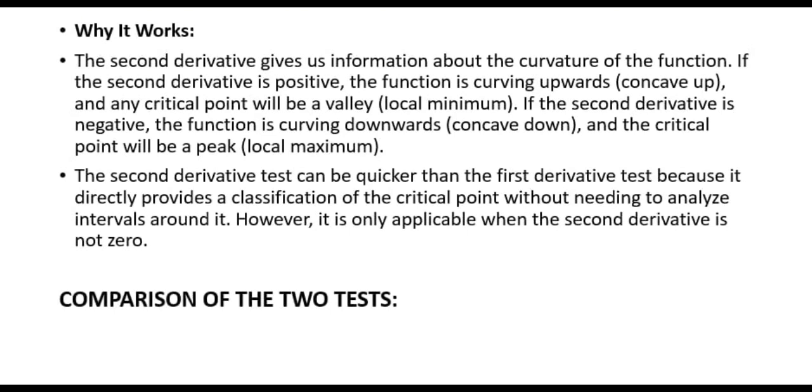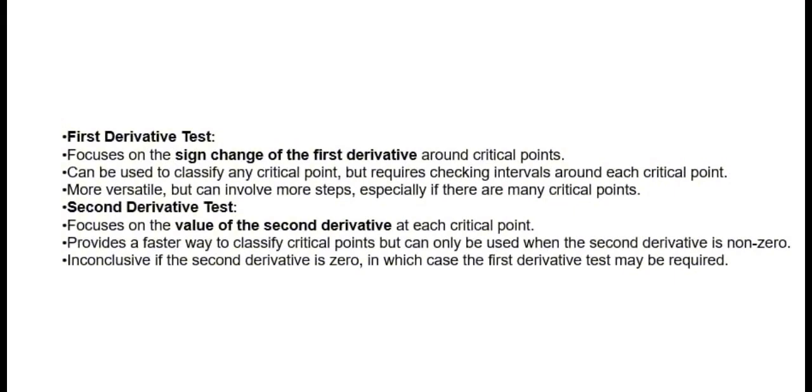Comparison of the two tests. The first derivative test focuses on the sign change of the first derivative around critical points. It can be used to classify any critical point, but requires checking intervals around each critical point. It is more versatile, but can involve more steps, especially if there are many critical points. The second derivative test focuses on the value of the second derivative at each critical point. It provides a faster way to classify critical points, but can only be used when the second derivative is non-zero. It is inconclusive if the second derivative is 0, in which case the first derivative test may be required.